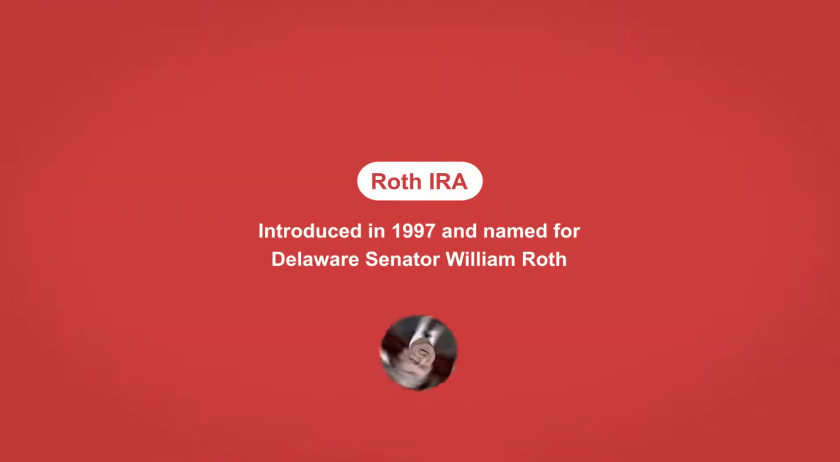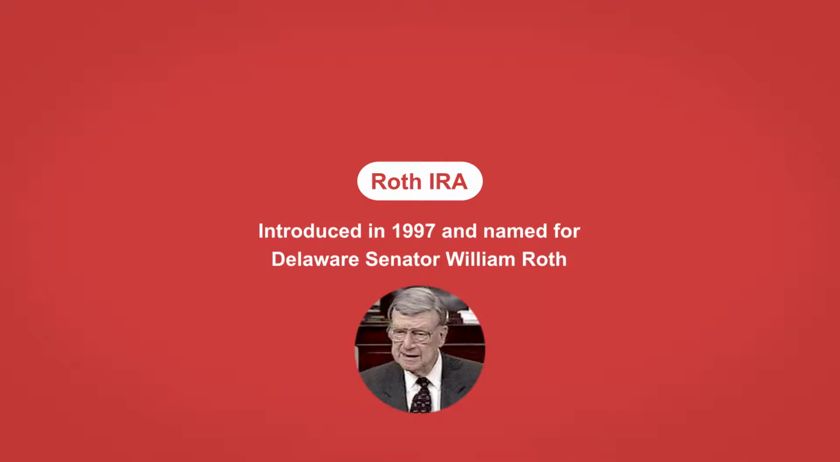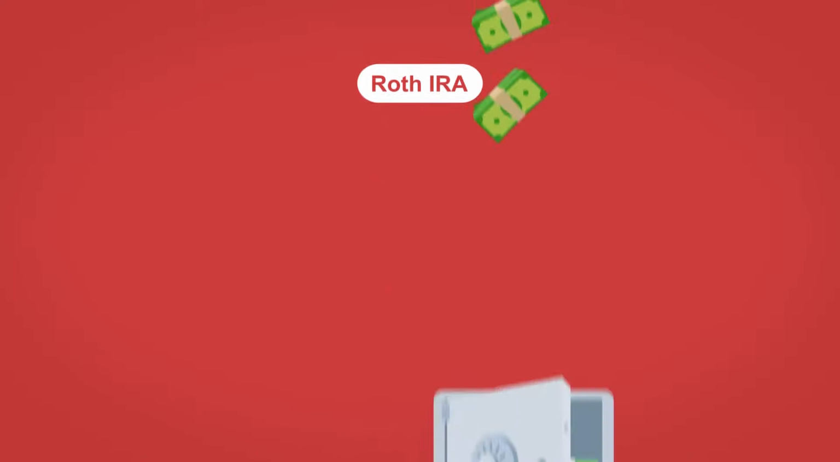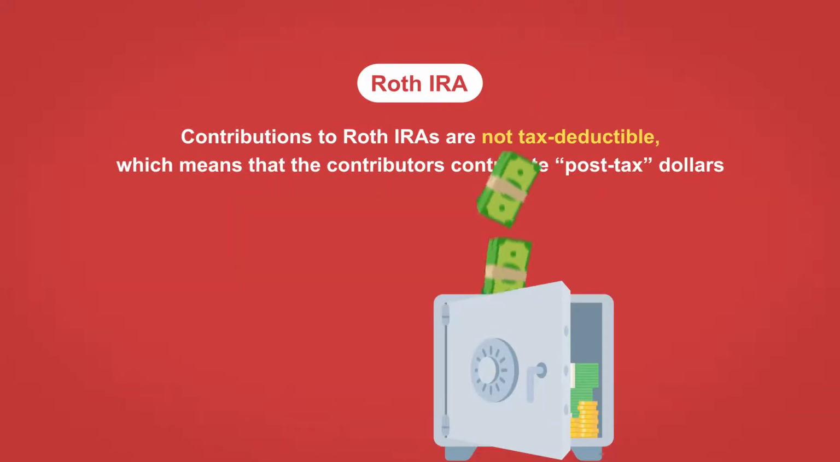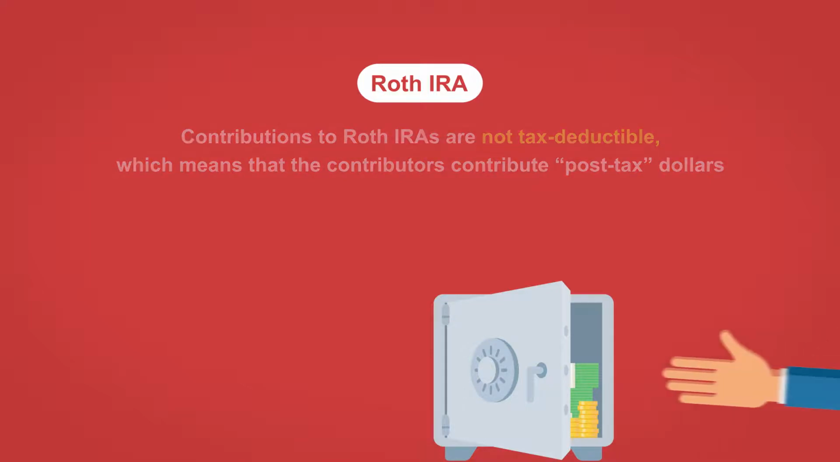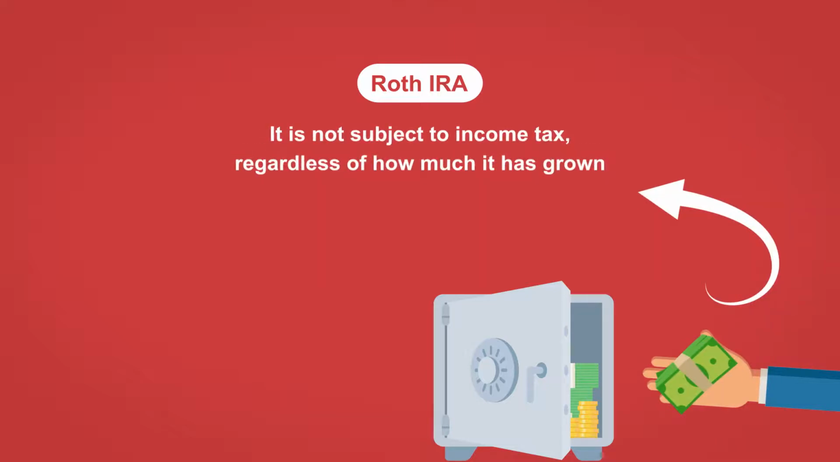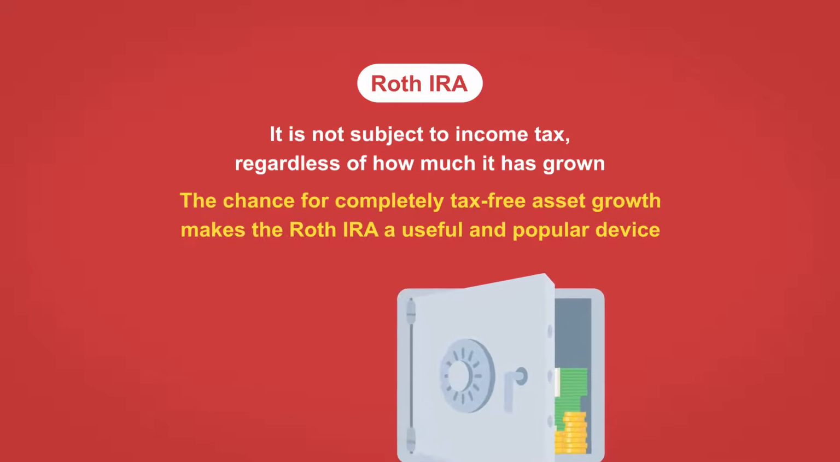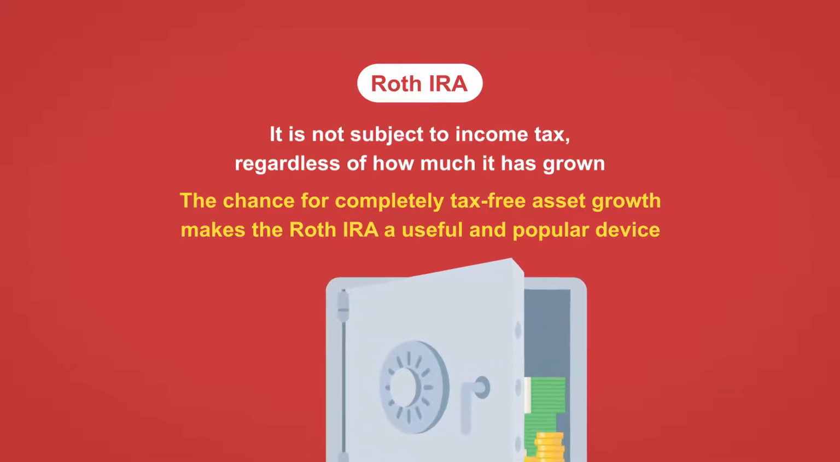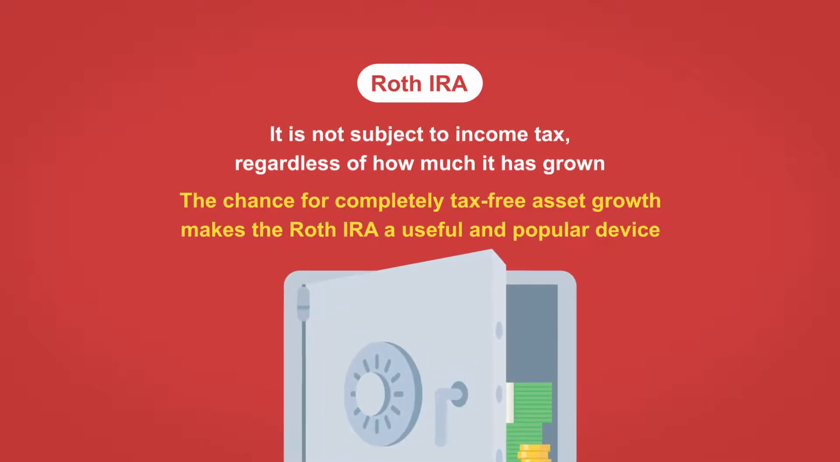The Roth IRA, introduced in 1997 and named for Delaware Senator William Roth, is a very different device from the other qualified plans. Unlike other qualified accounts, contributions to Roth IRAs are not tax-deductible, which means that the contributors contribute post-tax dollars. The good news is that when money is withdrawn from the Roth IRA, it is not subject to income tax, regardless of how much it has grown. The chance for completely tax-free asset growth makes the Roth IRA a useful and popular device.